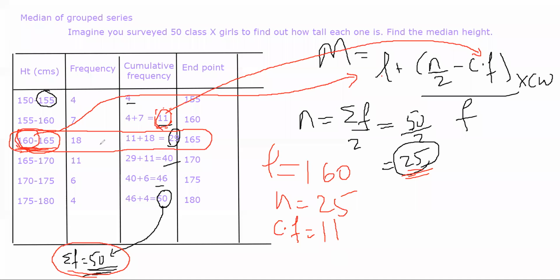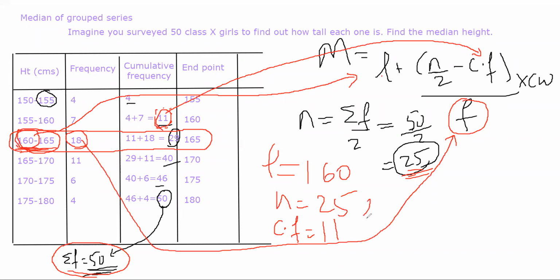Frequency of that class, f, मतलब f is this. Okay, f is equal to 18. Class width is 5. 150 to 155, 5. Basically 155 minus 150 करे तो 5 आ रहा आपको. 160 minus 155 करे तो 5. The class width is 5. You substitute the values and you find the answer.